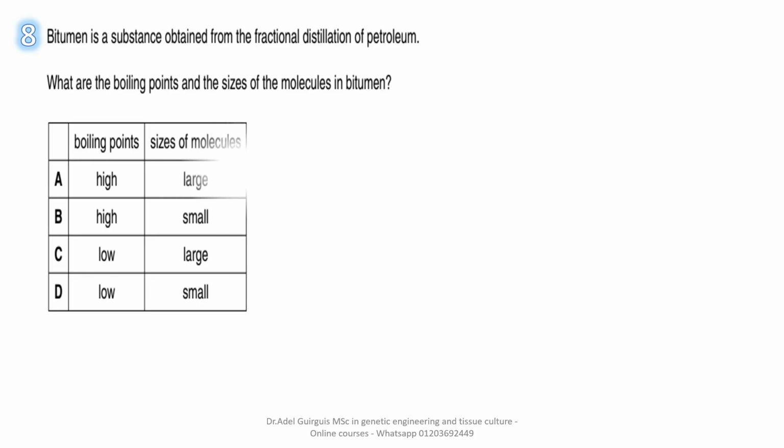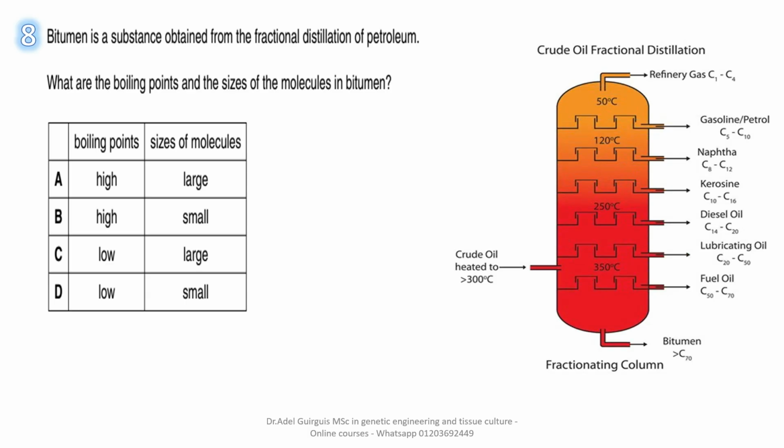Now for number 8, bitumen is a substance obtained from the fractional distillation of petroleum. What are the boiling points and the sizes of molecules in bitumen? Bitumen here has more than 70 carbon atoms in its ingredients. Okay, what about boiling point? It's found at the bottom. It has high boiling points. What about the sizes of molecules? Large, very large. Okay, so the answer is A.